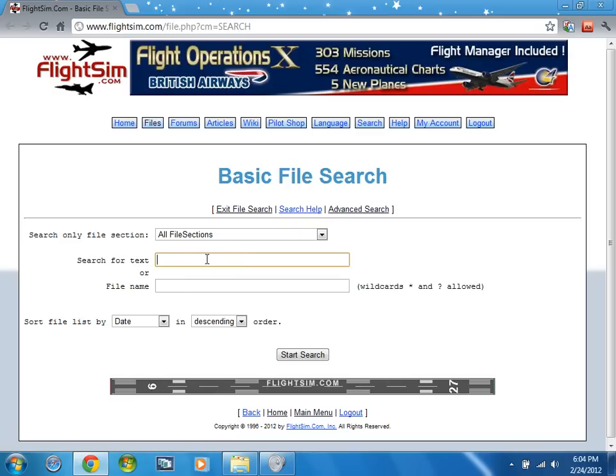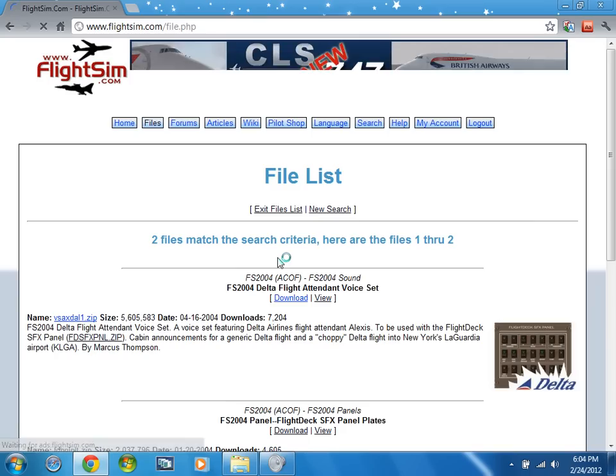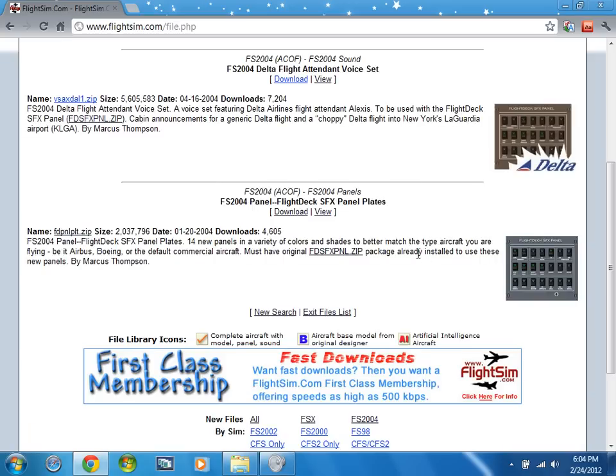Now click choose any of this type. Choose this box. Then click on that. Type Flightdeck SFX panel. Then hit start search or hit enter on your keyboard. Now there are two. So you can choose here or you can choose there.